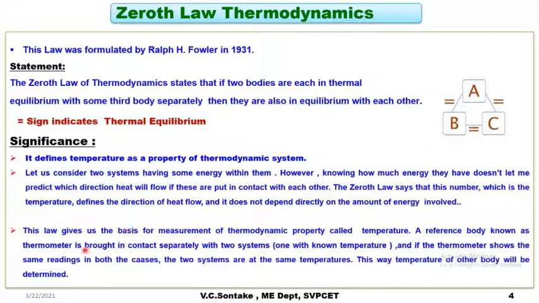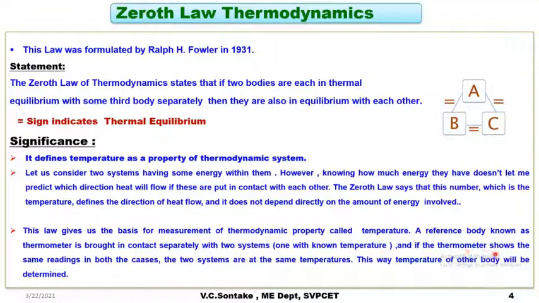The zeroth law of thermodynamics also gives us the basis for temperature measurement, which is a thermodynamic property of a system. Now how is it done? A reference body known as a thermometer is brought in contact separately with two systems, one of which has a known temperature.